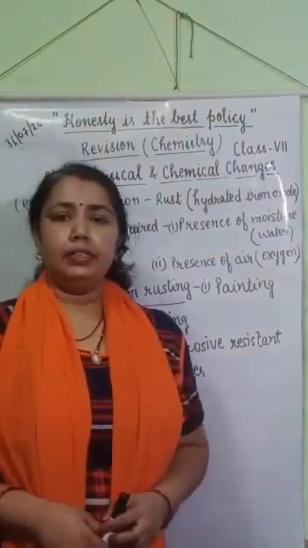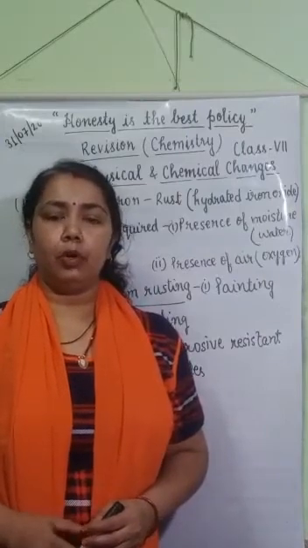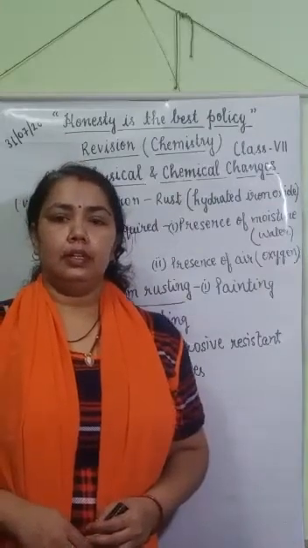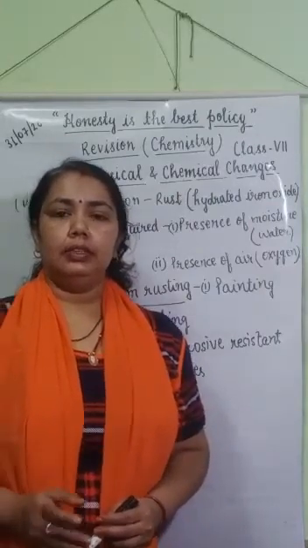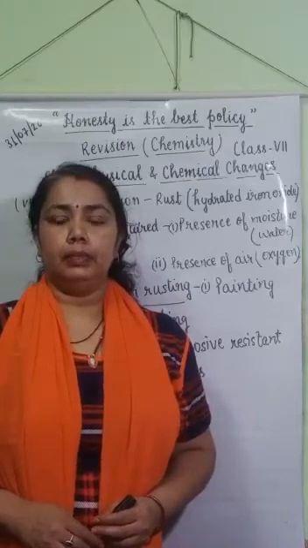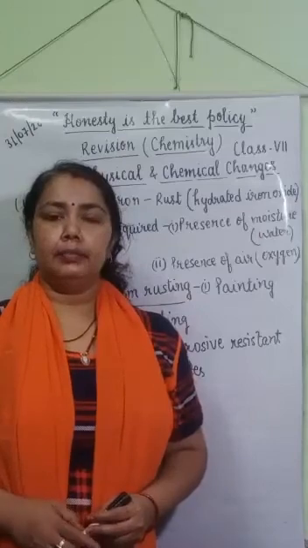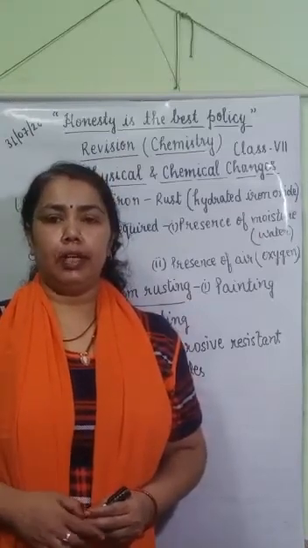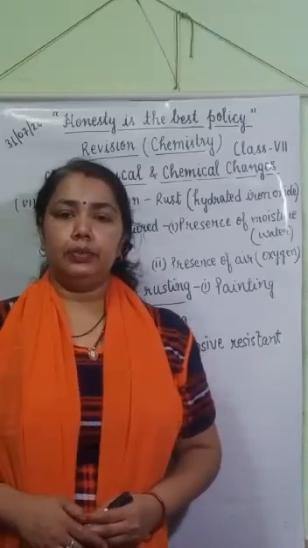So in a chemical change, new substances are formed which have different properties from the original substance, and a chemical change is permanent because it cannot be converted into its original form. Sometimes during a chemical change heat is evolved or absorbed. I hope all topics are clear to you.